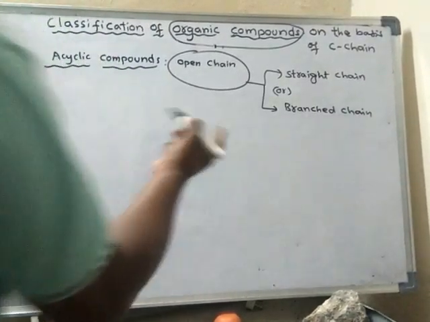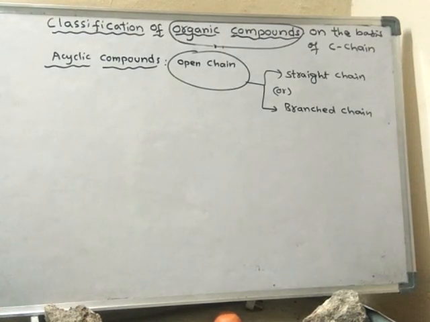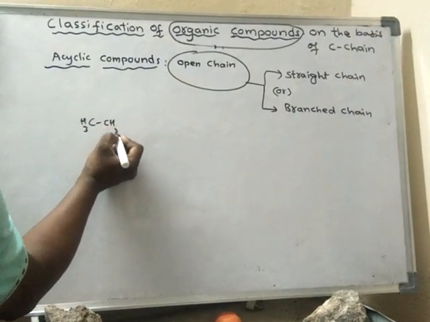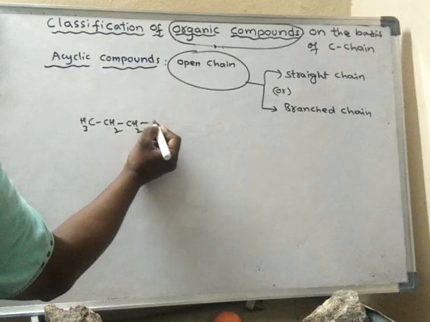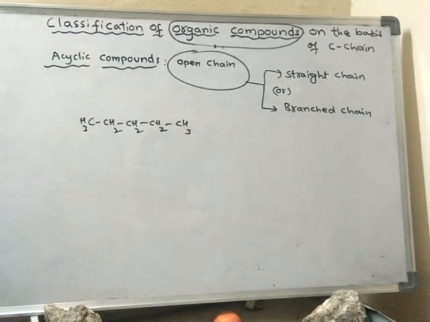We have seen some examples for straight chain, and some more examples. For example, CH3 CH2 CH2 CH2 CH3. So here it is a straight chain.